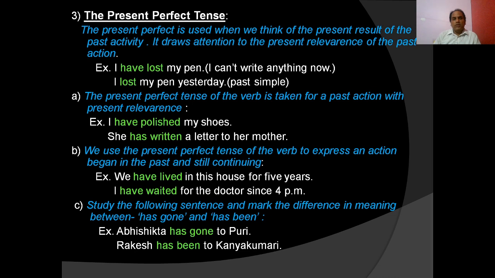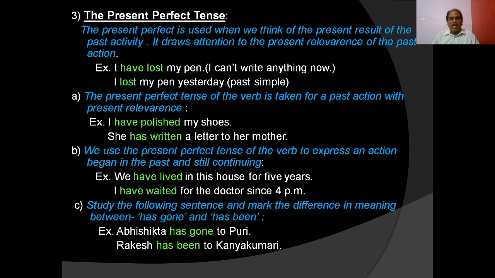We have lived in this house for 5 years. I have waited for the doctor since 4 p.m. Study the following sentences and mark the difference in meaning between has gone and has been. You see, in has gone, the gone is the past participle of a go verb. But has been is the past participle of a be verb, main verb.